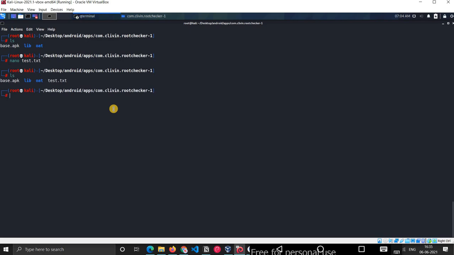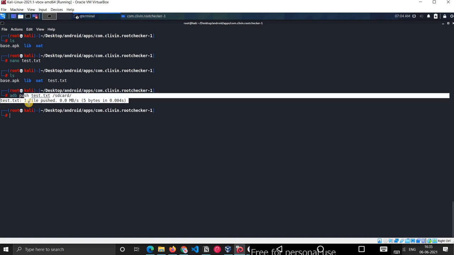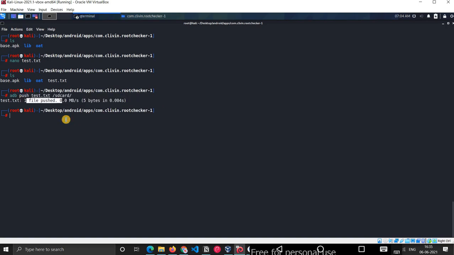Okay, so we have this file test. How can we push that to this device? We just do adb push, and since we currently have only one device, it will be pushed here. We want to push to the SD card, so it will go in the SD card. You can see the message that test.txt is pushed.